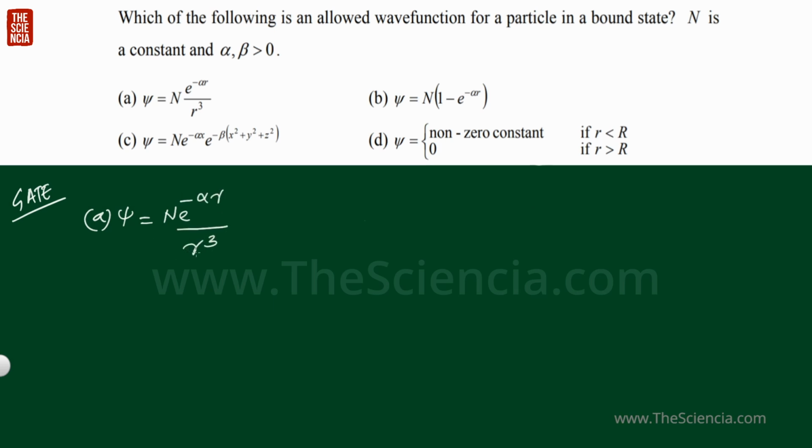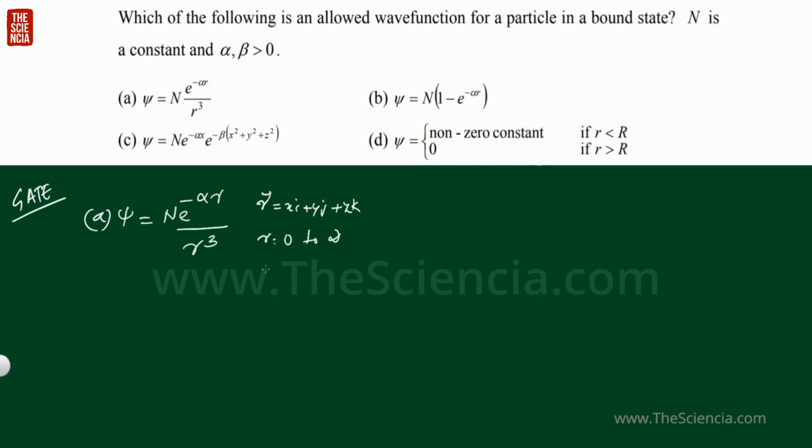Here this wave function has a certain spherical symmetry because we know the r vector is xi + yj + zk. So the r value will vary from 0 to infinity.